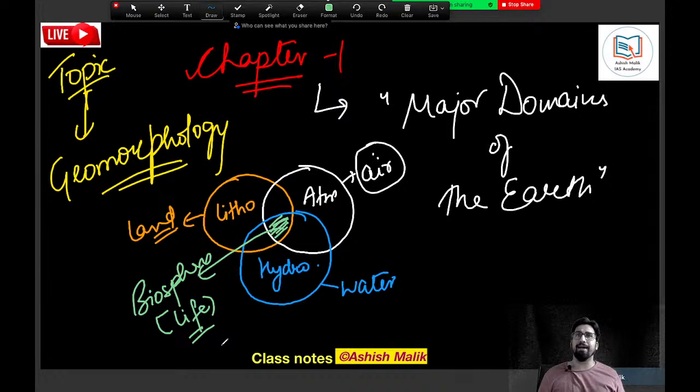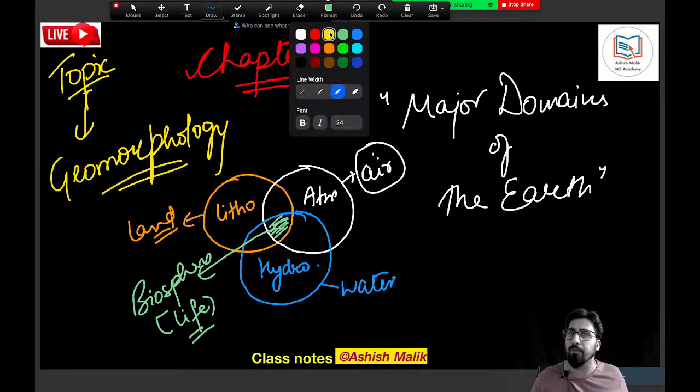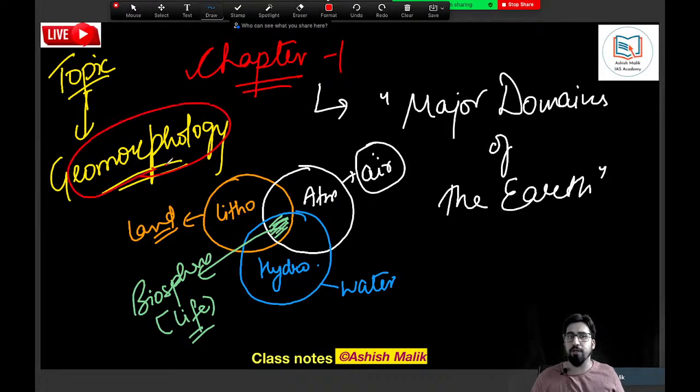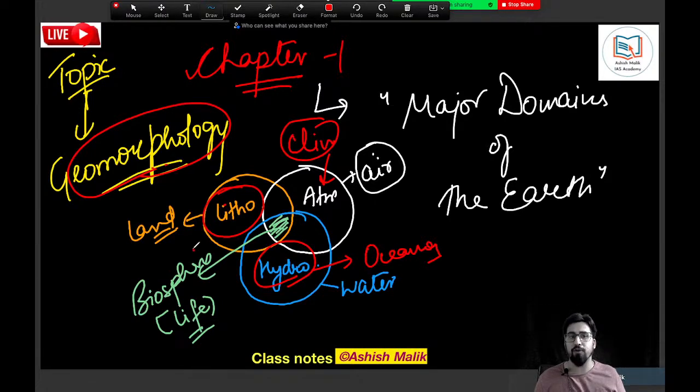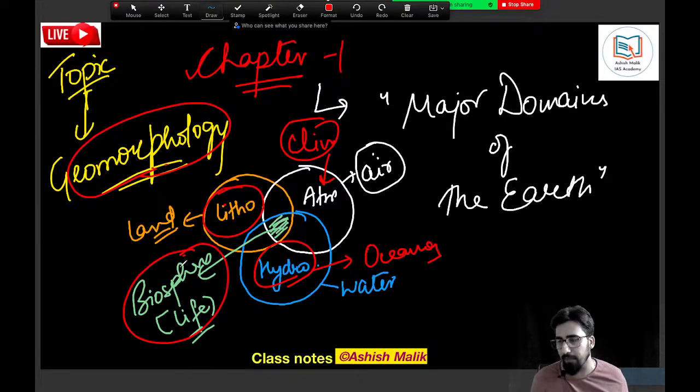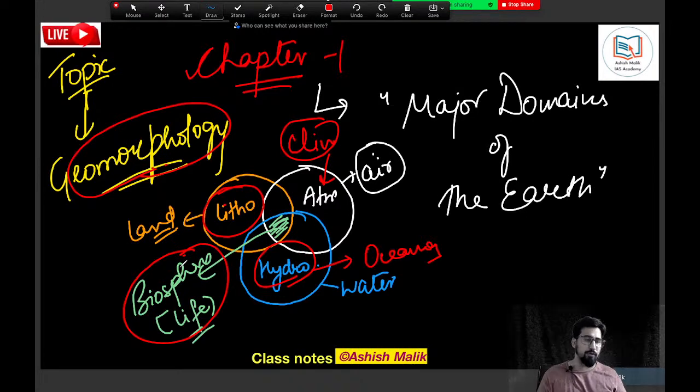And your entire geography syllabus is also based on the domains of the earth only, no? In geomorphology, we are discussing lithosphere. In our climatology, we will discuss atmosphere. In oceanography, we will discuss our hydrosphere, right? And biogeography is about biosphere, the living sphere. These are the 4 things that we need to understand.